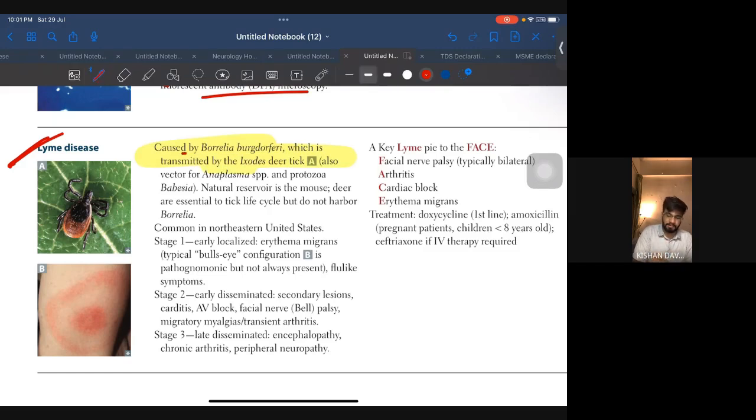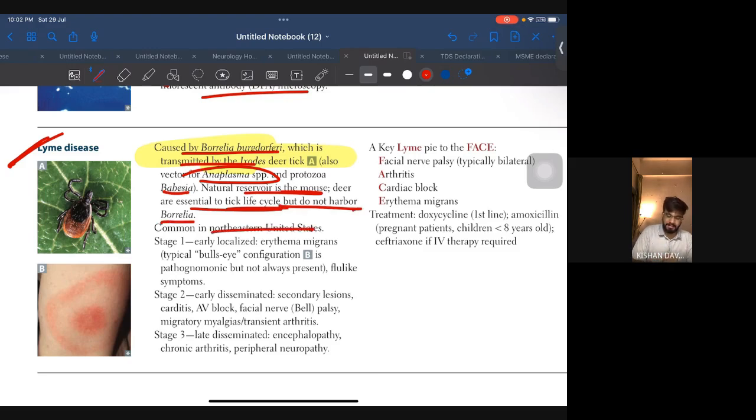Okay, guys, so many questions have been asked. It is the vector for Anaplasma species and the protozoa Babesia also. Okay, it is also the vector for Babesia and Anaplasma, but along with that, it is also for Borrelia. The natural reservoir is the mouse. Deer are essential to the tick life cycle but do not harbor Borrelia.